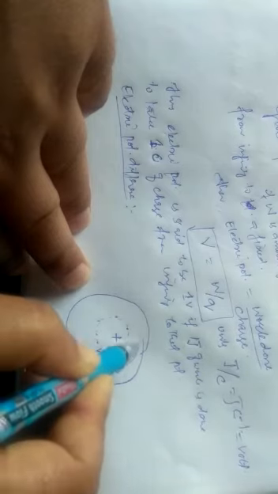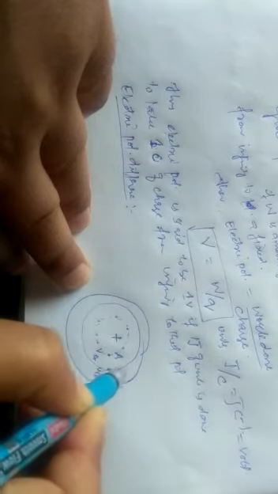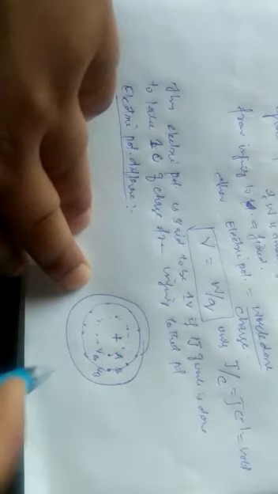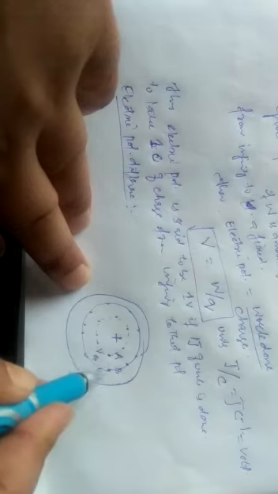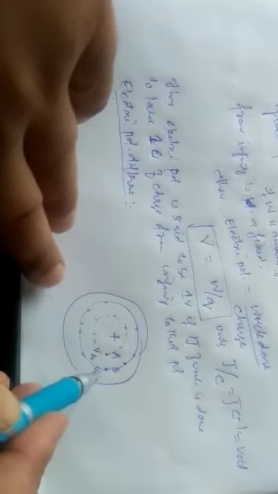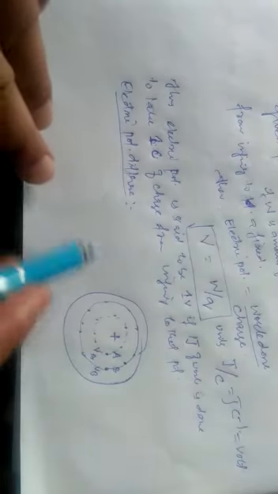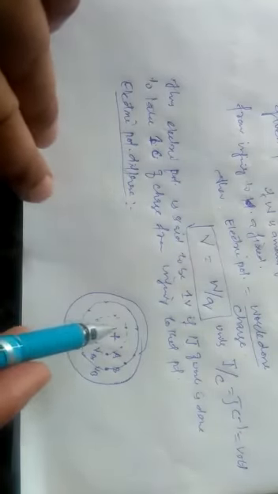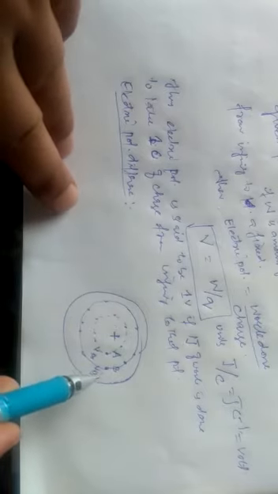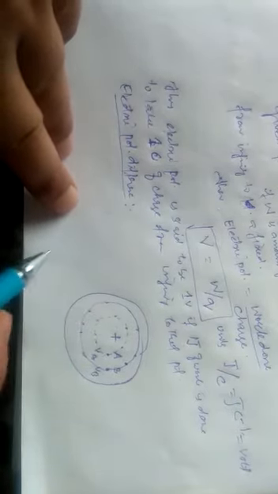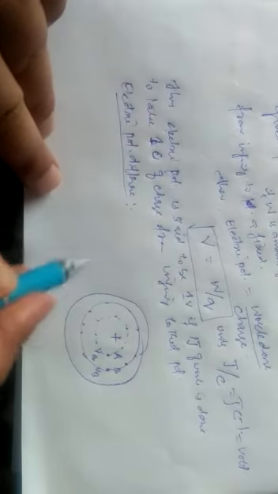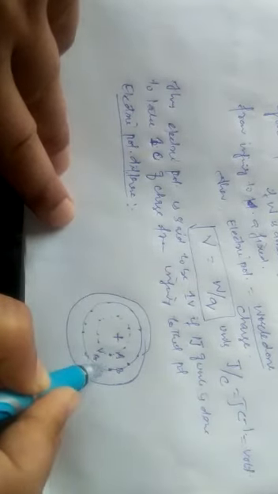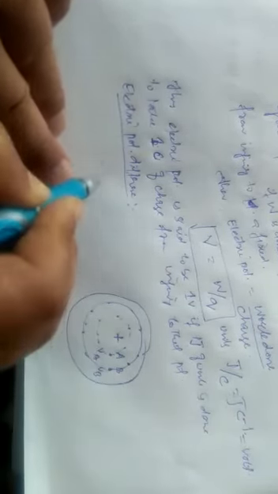Whatever is the potential at point B, the same will be on these other points. But there is a potential difference between A and B. At A it is VA, at B it is VB. Electric potential difference is simply defined as the amount of work done to take a unit positive charge from one point to another point within the electric field. Now both the points are within the electric field.